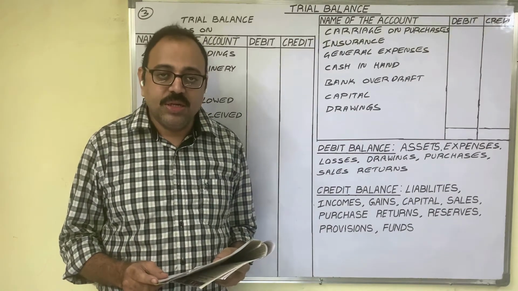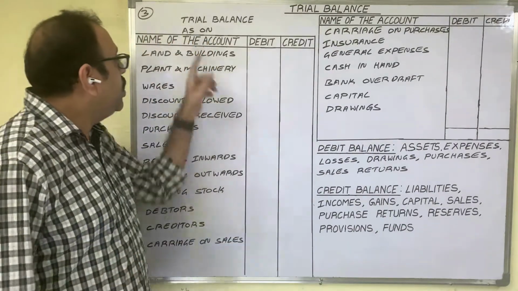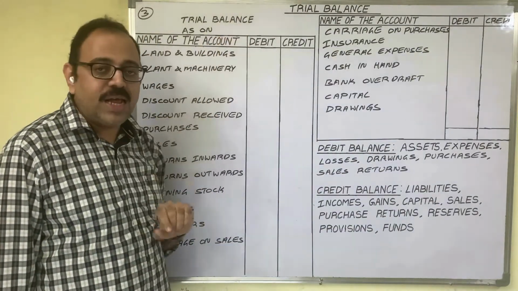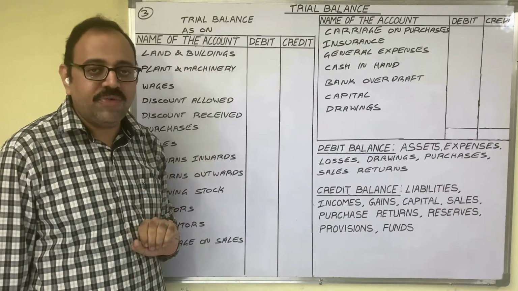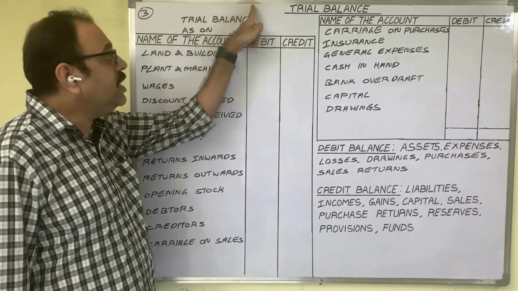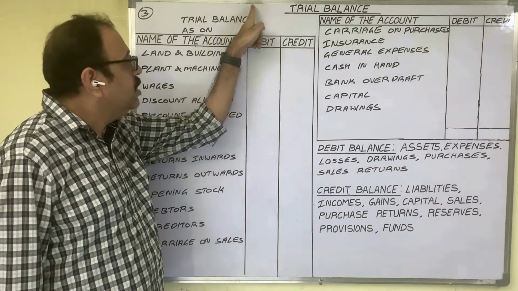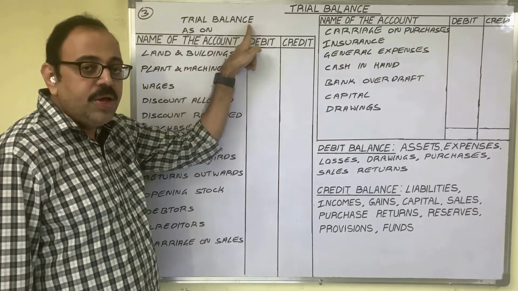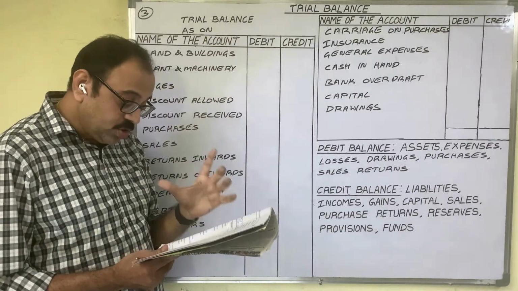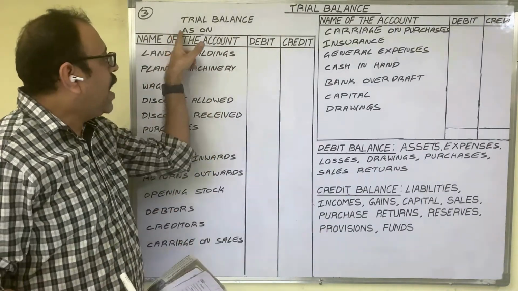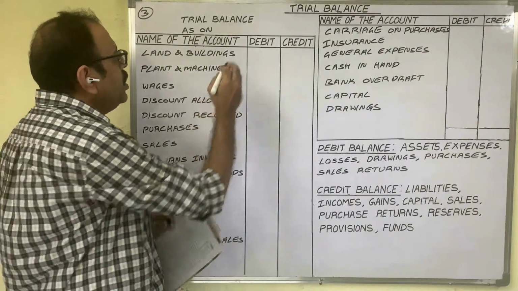This is the question. It does not say in whose books we have to prepare this trial balance. The owner's name is not available, and the firm's name is also not available. So we cannot write the firm's name or owner's name. We write "Trial Balance". Below that we have to write the date, but the date is also not available in the question. Therefore we write "as on" and put a dash.